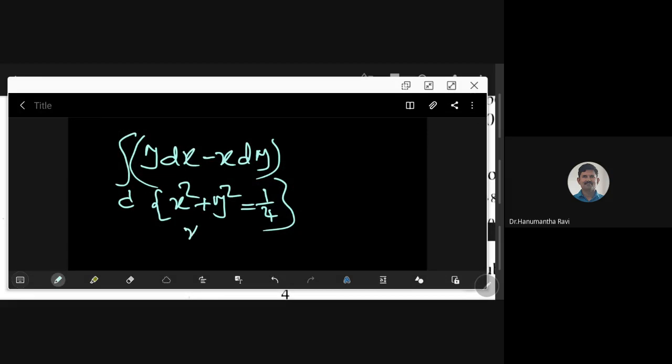So x square plus y square is equal to 1 by 2 whole square.